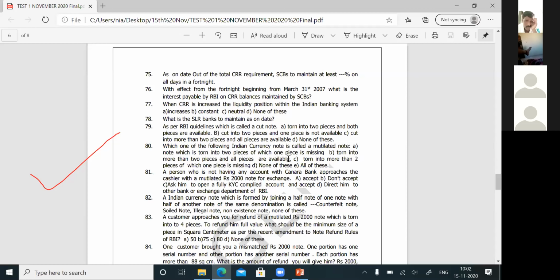Second option, a note is torn into more than 2 pieces and all pieces are available. Option number 3, a note torn into more than 2 pieces, of which 1 piece is missing. What are all the options?